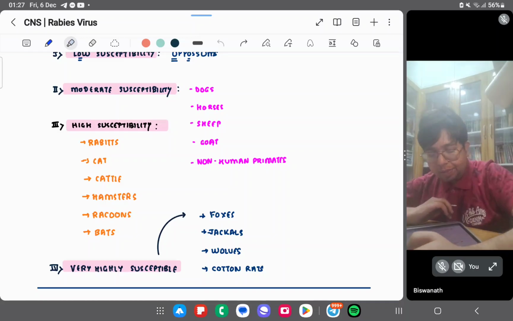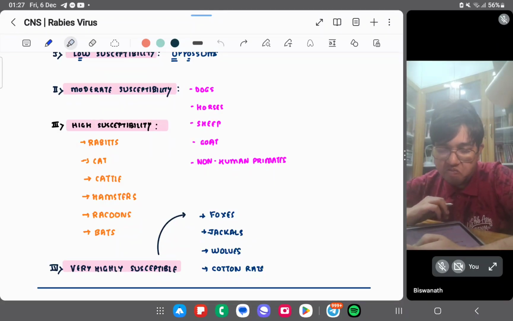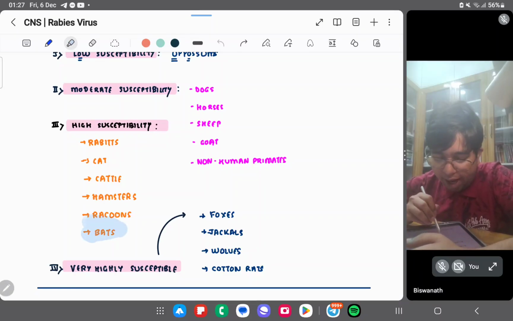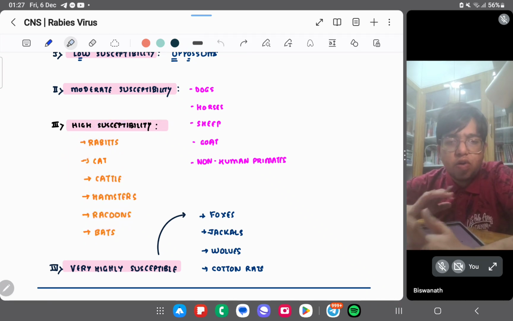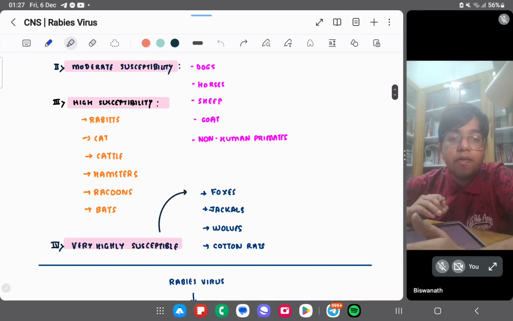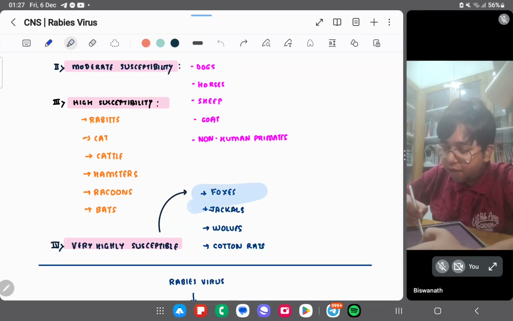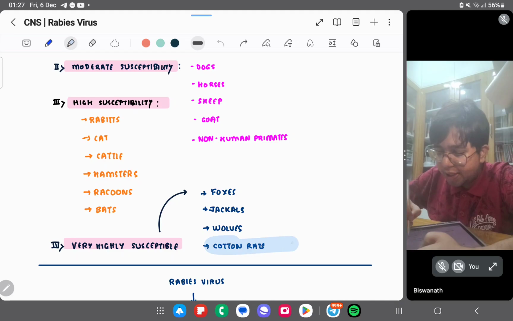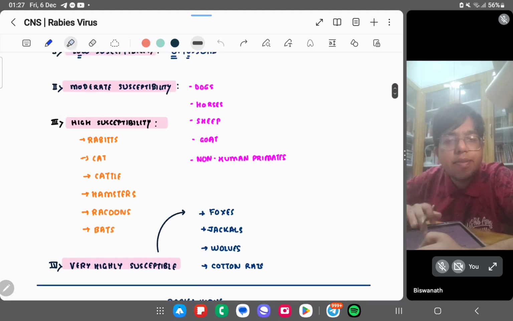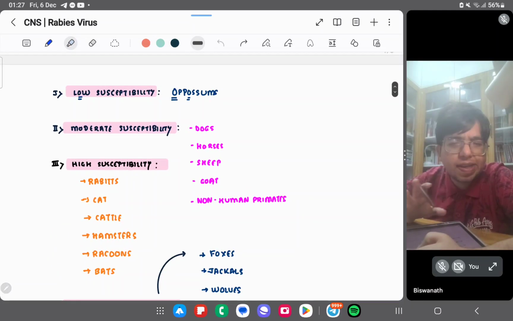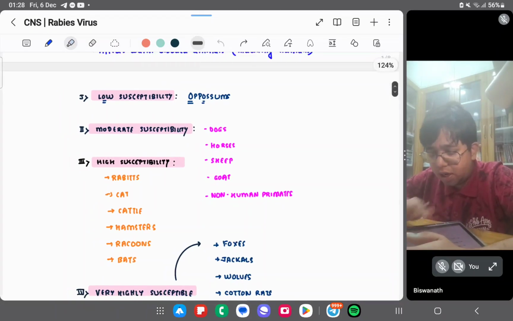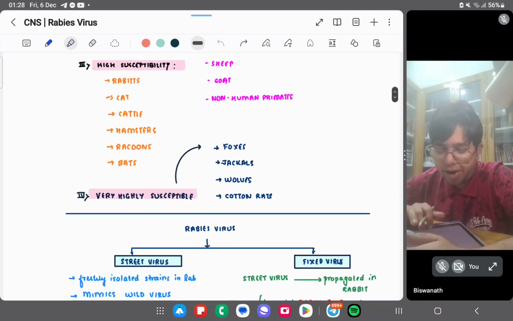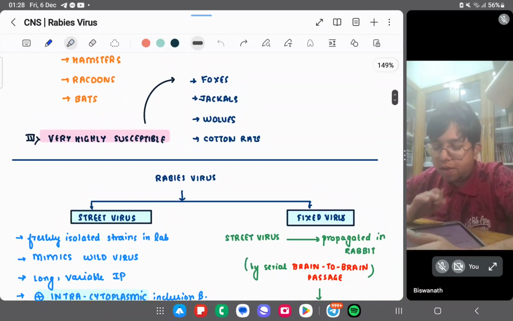Highly susceptible animals include bat, raccoon, hamster, cattle, cat, rabbit. Very highly susceptible are wild animals like fox, jackal, wolves. Cotton rats also. Just know it grossly. It's not mandatory to remember this so well, but if you read it two or three times, then you can retain it. So this animal susceptibility point you have to write.